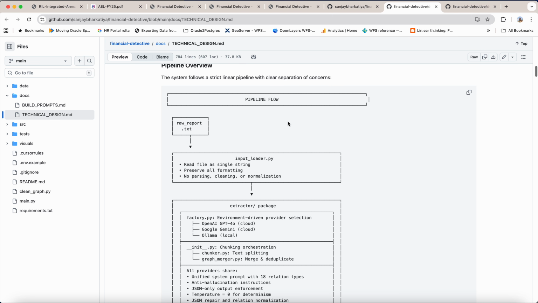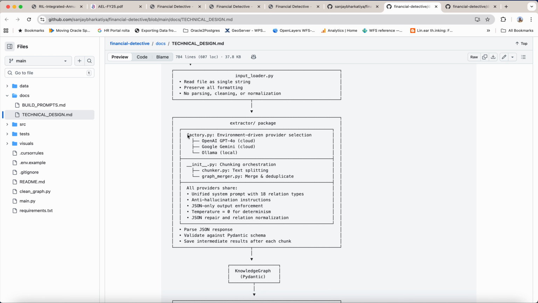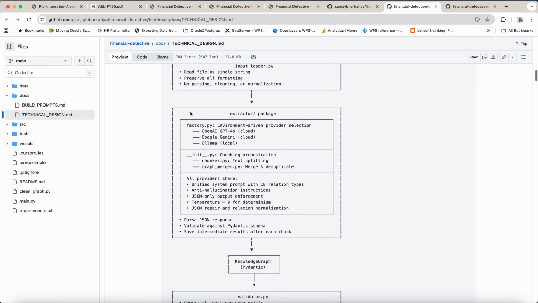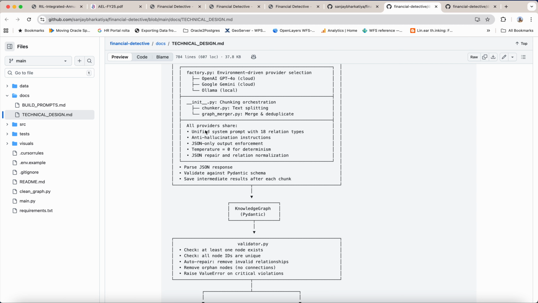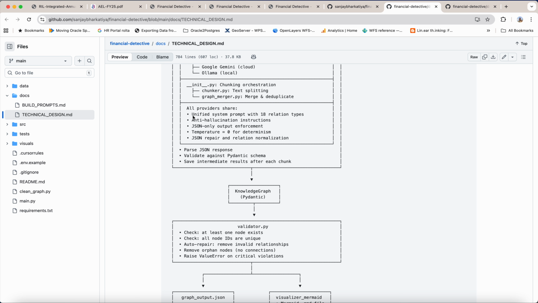The high level architecture I'll just explain again. The extractor has factory.py. It will pick the LLM through environment, whichever provider I am using. It has common prompts set, like a unified system prompt with the 18 relationships we just explained.